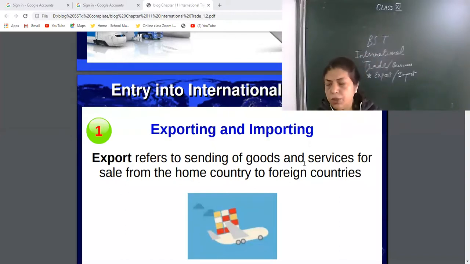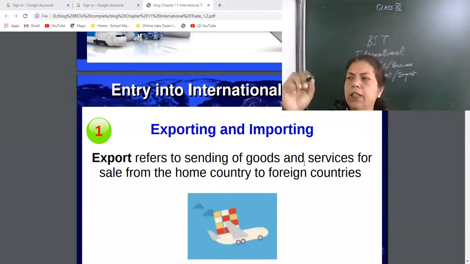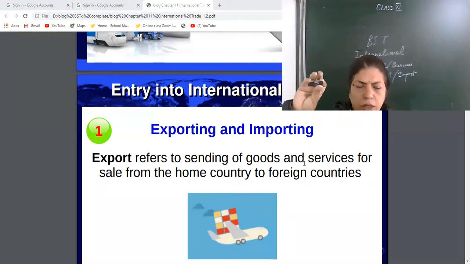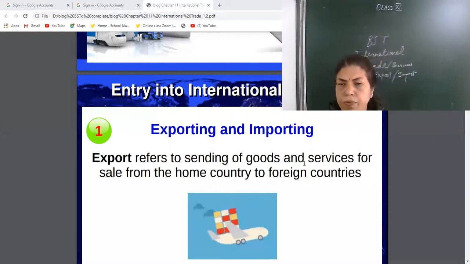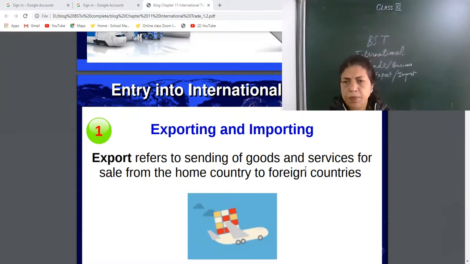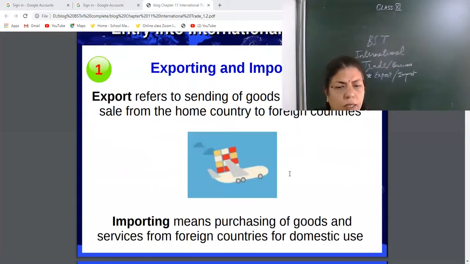Both. Goods means those things which have physical existence, like this pen drive made in Korea. We use it in India, we buy it. This is a good. And Zoom, they are providing us services. Now, we can take from other countries. Like iPhone, which is manufactured in another country, but we are using it in India. Same way, goods and services both can be sold to other countries.